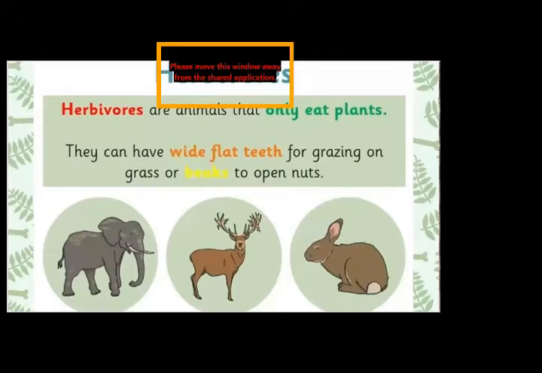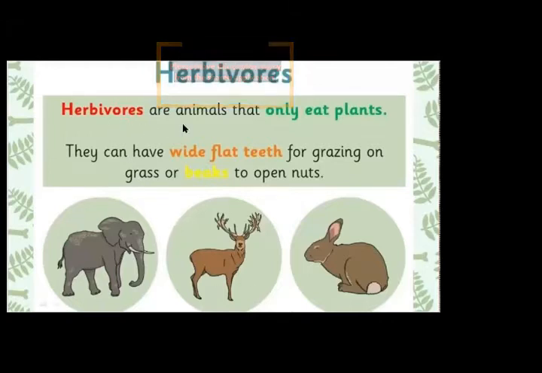Some animals eat only grasses and plants. They are called herbivores. You can also see the definition on your screen. Herbivores are animals that only eat plants. These are examples: elephant, deer, rabbit.